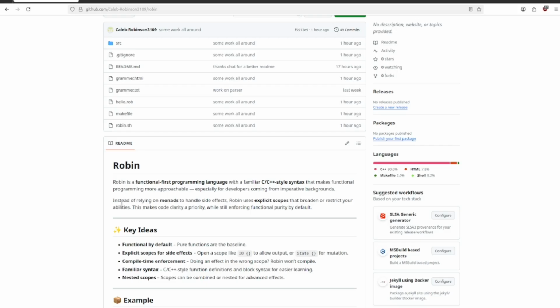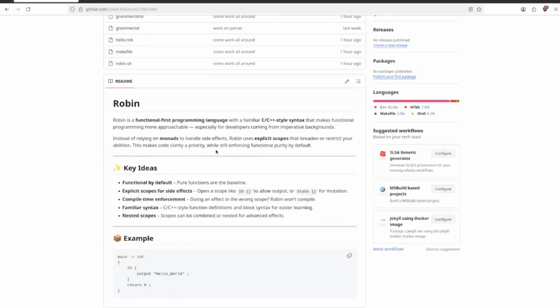And instead of relying on monads, like in Haskell, to enforce that pure functional programming, we'll use different scopes to broaden or stricten the abilities. This is important because a pure function is thread safe. So if you know something's pure, you know there's not going to be any deadlock. And pure functions, it's a different way of thinking, a different way of programming, and it's really beneficial for code clarity too.